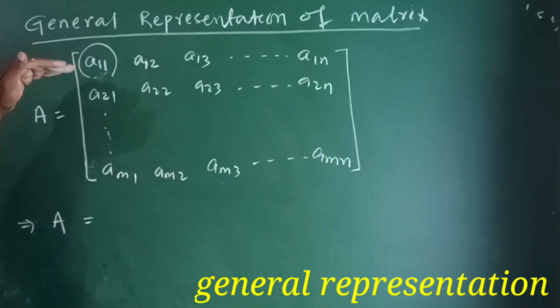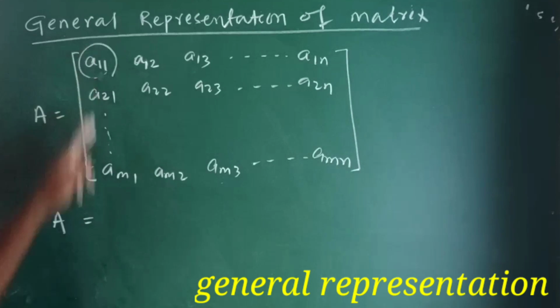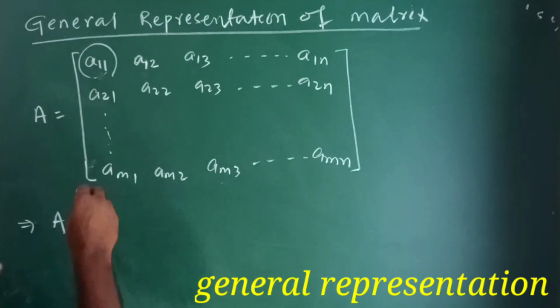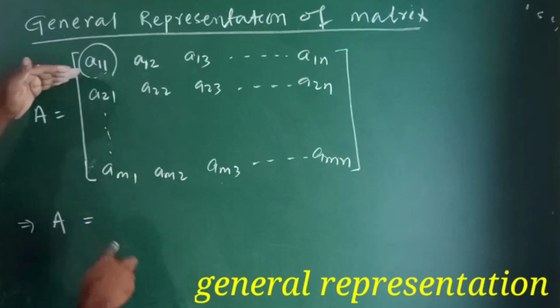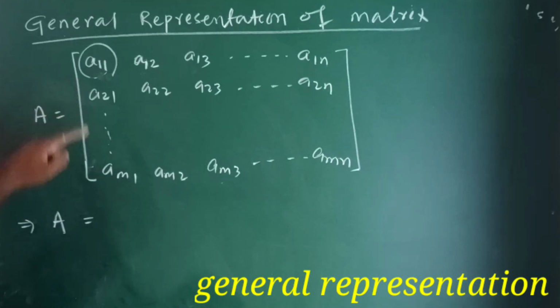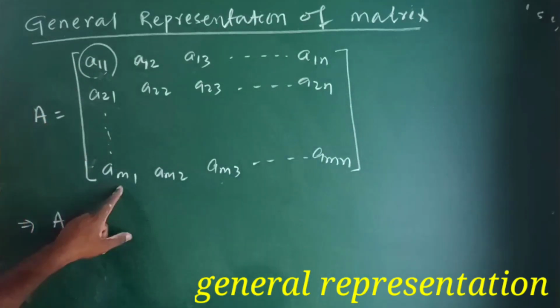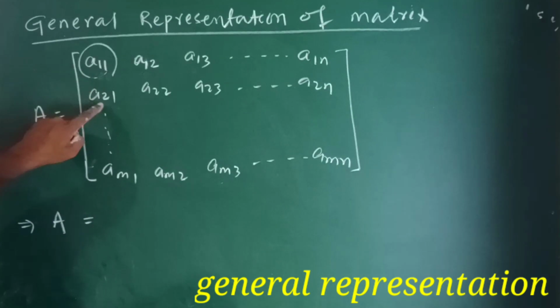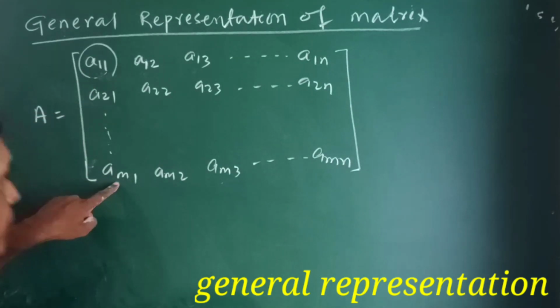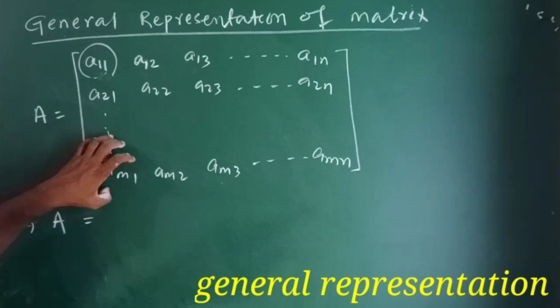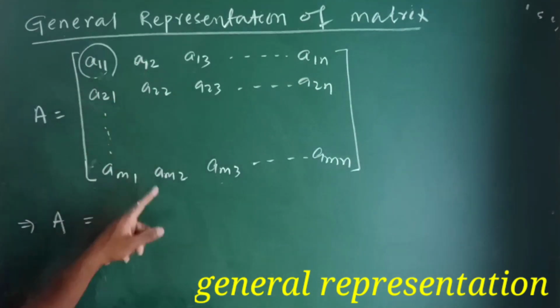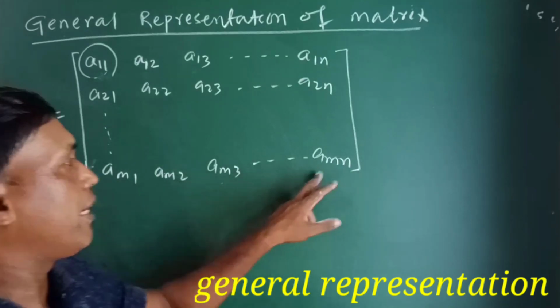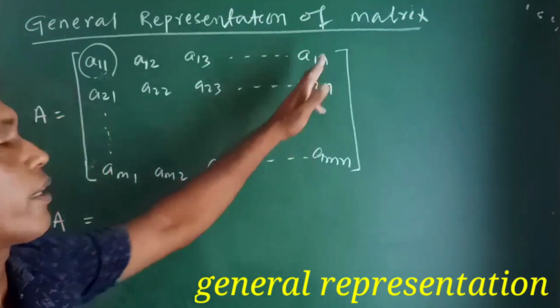So if we move in a column, अगर एक कॉलम में हम जाएंगे तो देखो second number represents column. Now here is column 1, column 1, column 1. Now row differs. Suppose this matrix has m rows. This is first row, this is second row, this is mth row, this is Am1. That means this is the element in mth row and first column. Am2, mth row, second column, Am3, and this is Amn, element in mth row and nth column.